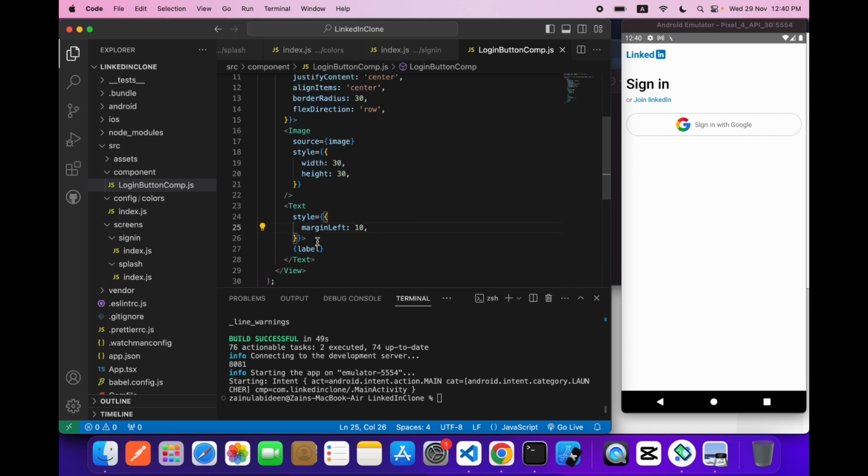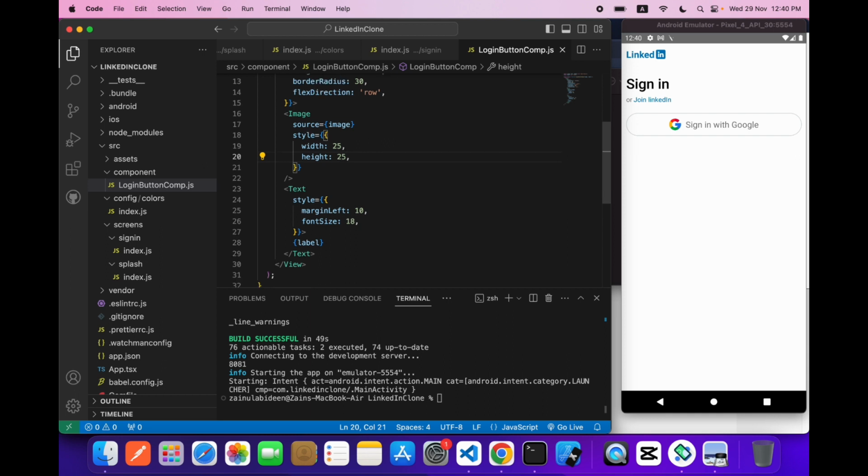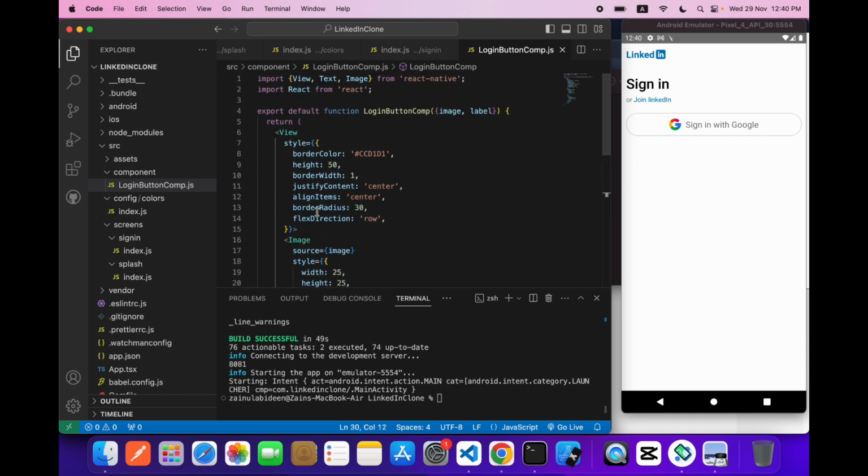Okay, let's just increase the size of the text, so font size will be 18. Okay, and let's make it 25. Yep.